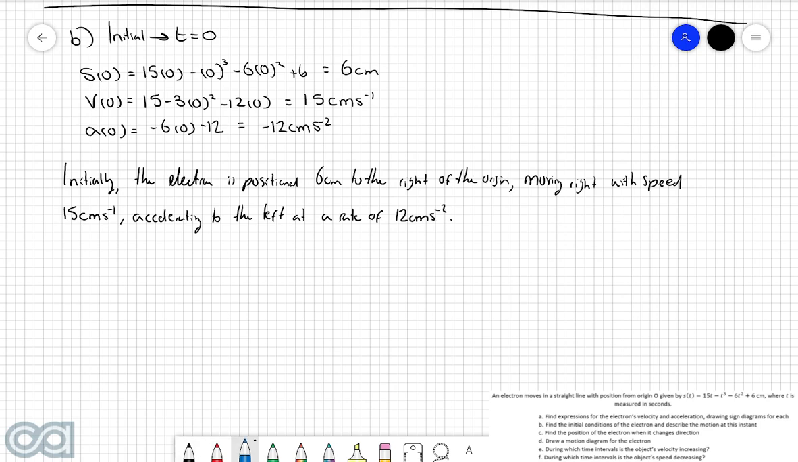And what you'll notice is, in this sentence, we've gotten all the information that we presented in our previous analysis. So for the initial displacement of 6 centimeters, we've got the 6 centimeters and the fact that it is positioned to the right of the origin because the quantity is positive. For the initial velocity of 15 centimeters per second, we're saying that it's moving right because the quantity is positive, and the speed of 15 centimeters per second. And finally, the initial acceleration of negative 12 centimeters per second squared, we're saying that it's accelerating to the left because the quantity is negative, at a rate of 12 meters per second squared.